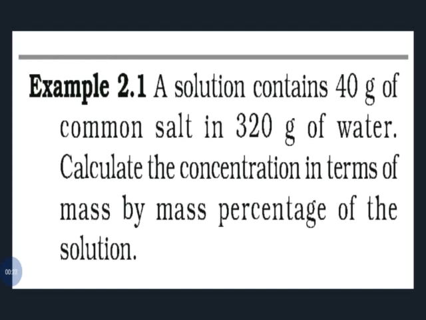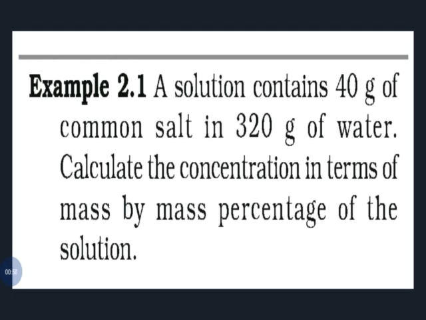We already learned the equation: mass by mass percentage equals mass of solute divided by mass of solution into 100. Here, first we have to identify which is the solute and solvent part. I already told you that solute normally has a lesser quantity. So here the 40 gram of common salt is the solute and 320 gram of water is the solvent.